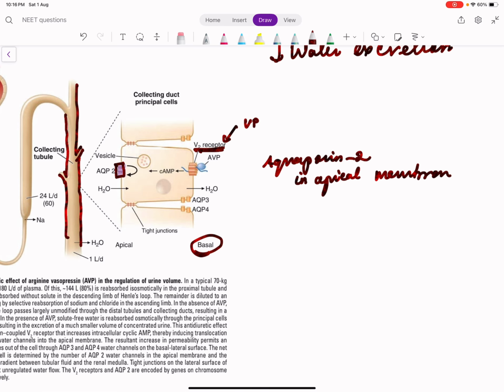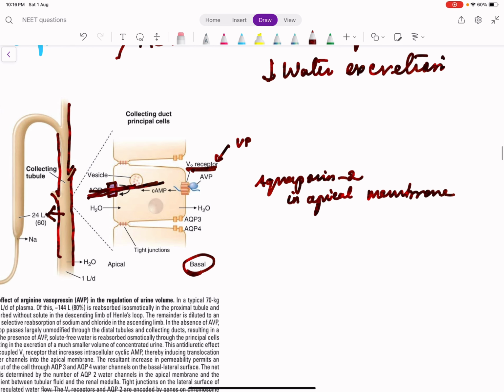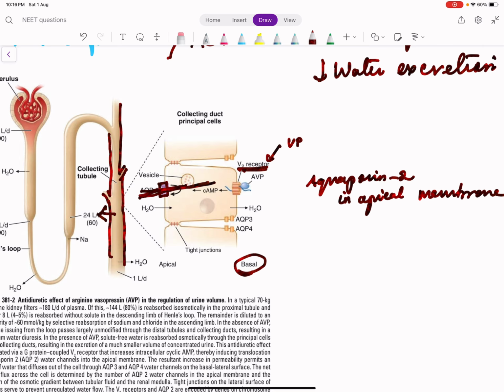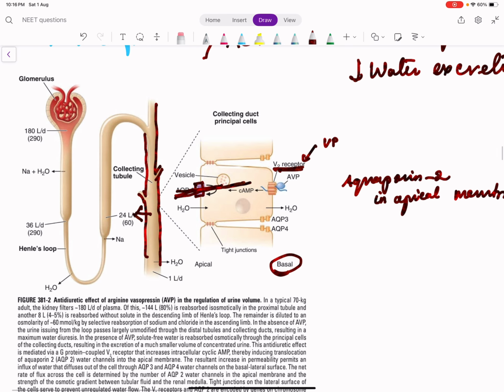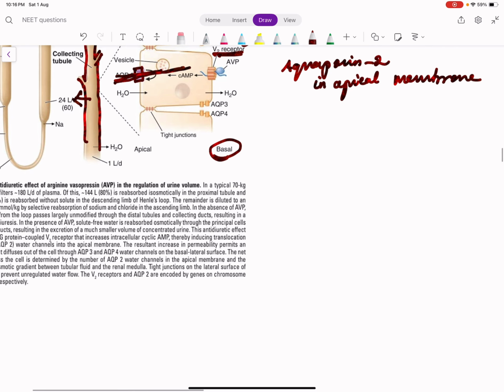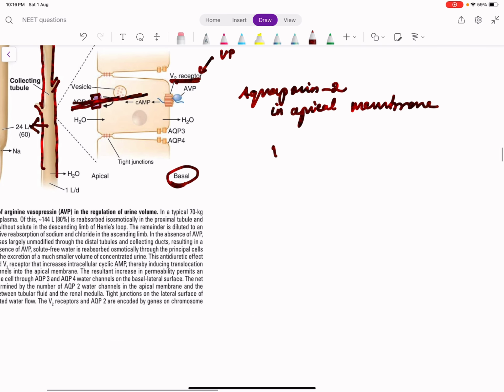So what happens when aquaporin 2 gets expressed? It reabsorbs more water from the collecting tubule. So vasopressin acts on the V2 receptor in the basolateral membrane of the collecting duct to increase expression of aquaporin 2, to cause reabsorption of water from the collecting tubule into the blood again. It is only water, it is not sodium. So when vasopressin is more, what happens?